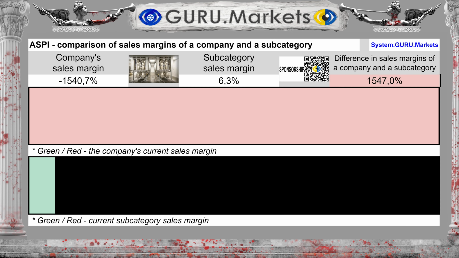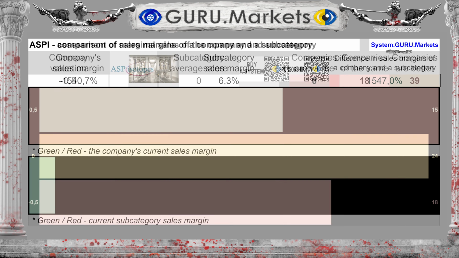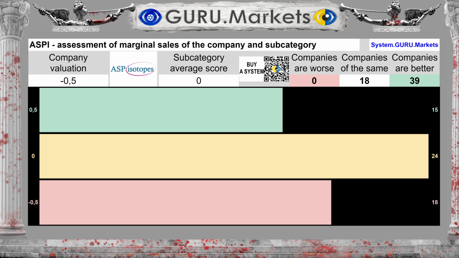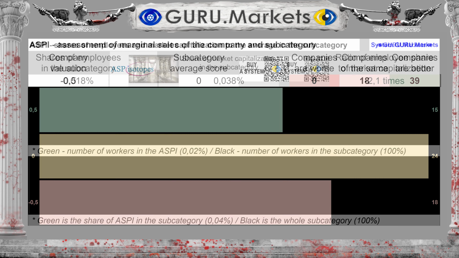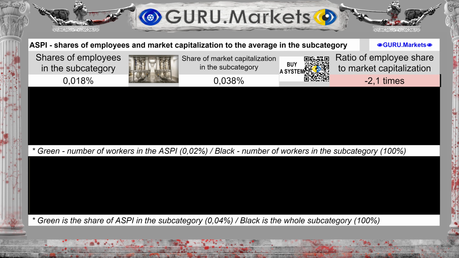The margin is -1540.7%, with an average in the subcategory of 6.3%. The difference between the subcategory average and the company's performance is 1547%. Profitability assessment in comparison with indicators in the subcategory: Tolerable, -0.5 points. The company's share in terms of the number of employees in the subcategory is 0.018%,